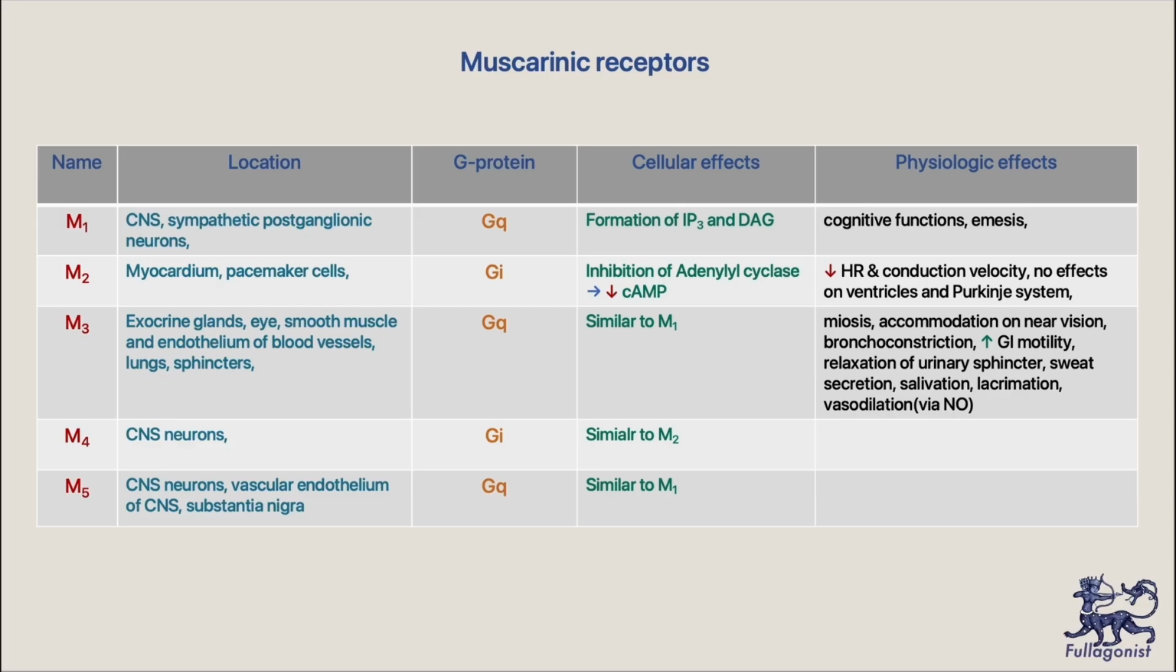M3 receptors are present in the smooth muscle, like exocrine glands, eyes, endothelium of the blood vessels, lungs, sphincters, etc. They are Gq-coupled receptors, like M1, and activation leads to the parasympathetic effects like miosis, accommodation to the near vision, bronchoconstriction, increase in the bronchial secretions, increase in the gastrointestinal peristalsis, relaxation of the urinary sphincters, salivation, lacrimation, and vasodilation.